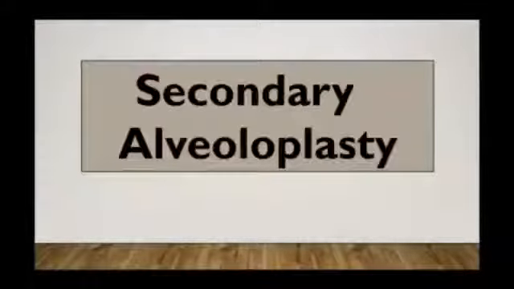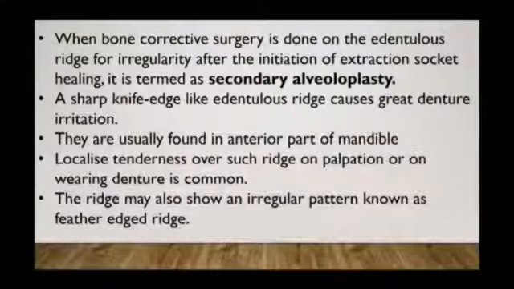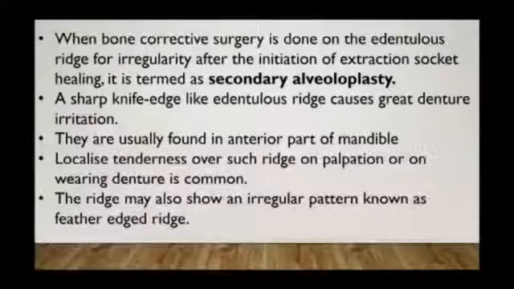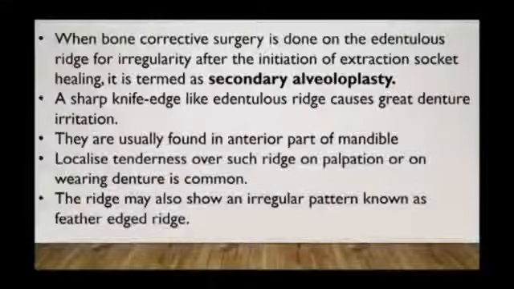Now, the secondary alveoloplasty. Secondary alveoloplasty is usually done in edentulous patients. When bone corrective surgery is done on an edentulous ridge for irregularity after the initiation of extraction socket healing, it is termed as secondary alveoloplasty.